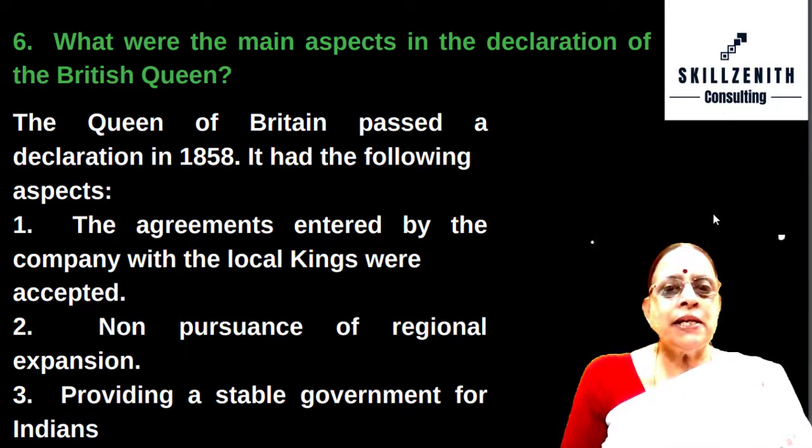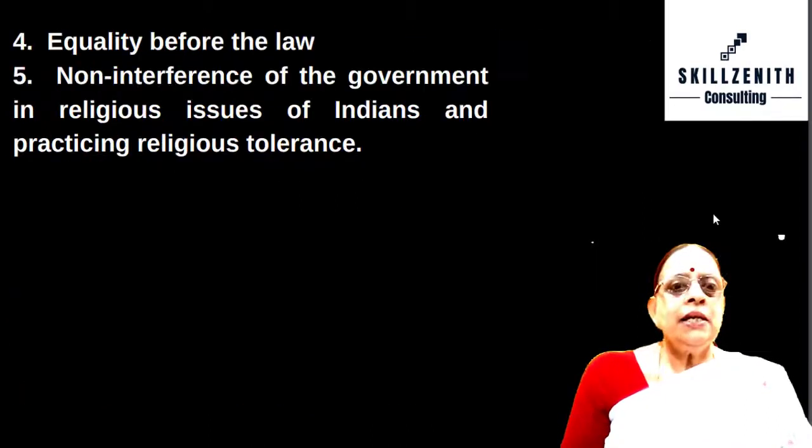The Queen of Britain passed a declaration in 1858. It had the following aspects. The agreements entered into by the company with the local kings were accepted. Non-pursuance of regional expansion, providing a stable government for Indians, equality before the law, non-interference of the government in religious issues of Indians and practicing religious tolerance.